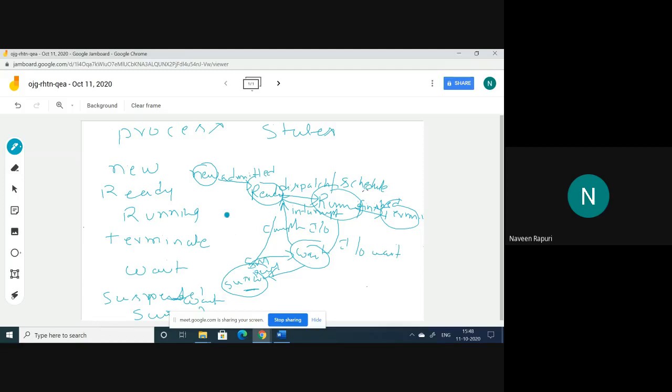And the next one is another state, that is suspended ready. The importance of this state is, for example, some processes are at the ready state, and one new process came with high priority. At that time, we need to free the processes which are at the ready state. For that purpose, we are using suspended ready.